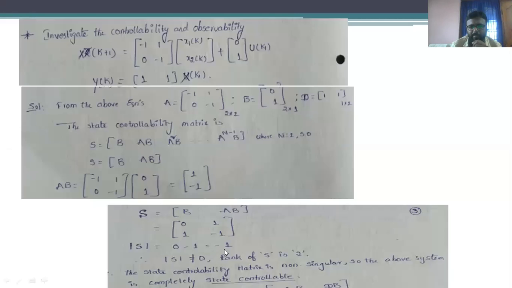Upon determining the determinant of this matrix S, we get the value of the determinant as minus 1. That means it is not equal to 0. Therefore, this system is a non-singular system, so the above system is said to be a completely controllable system. And the rank of this matrix is 2.